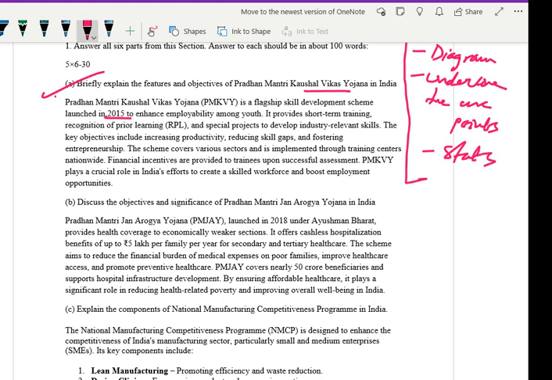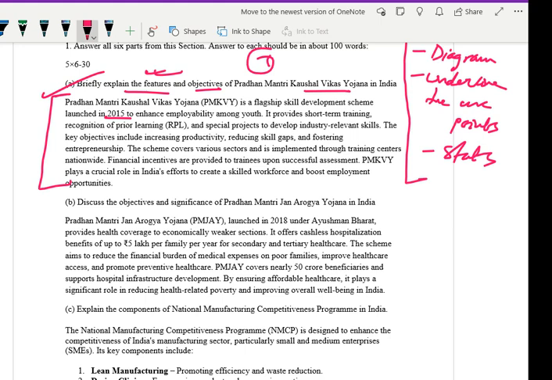So from this answer, what do you understand? As we can understand from this, if you are given this type of scheme, then what you need to tell? The statistics, as I told. Here I have given 2015 because they have asked me for the features and the objectives. So the question is to the point: the features which are there, that I can tell, and the objectives.